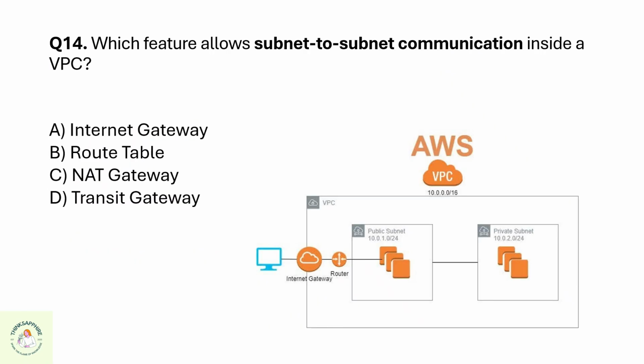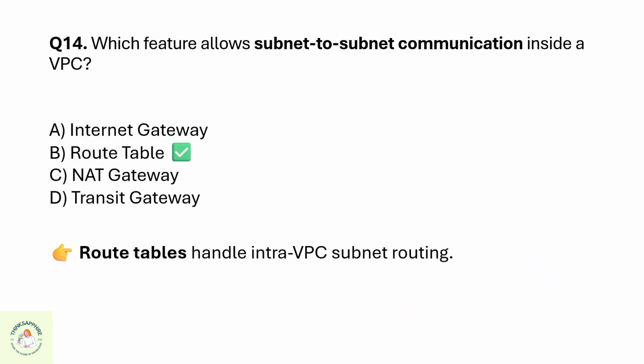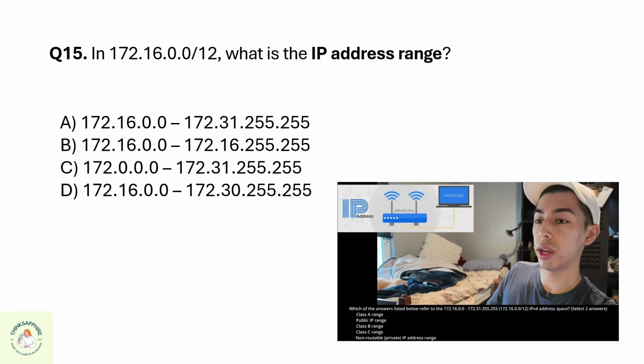Question 14. Which feature allows subnet to subnet communication inside a VPC? A. Internet Gateway, B. Route Table, C. NAT Gateway, or D. Transit Gateway. The correct option is B. Route Table.